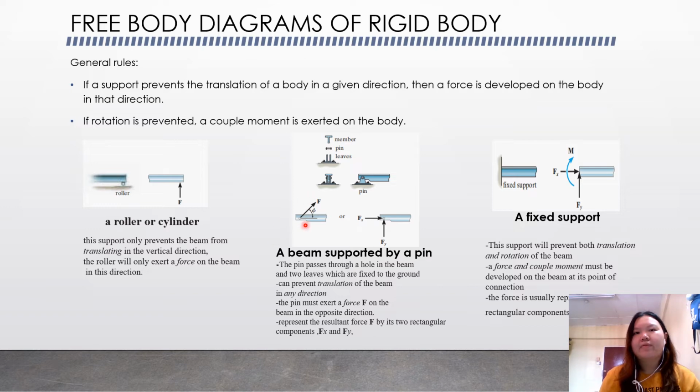So we'll have the force exerted here, but we have to separate it into Fx and Fy to find the total F. The third type is the fixed support. This support will prevent both translation and rotation of the beam, and a force and couple moment must be developed on the beam at its point of connection.